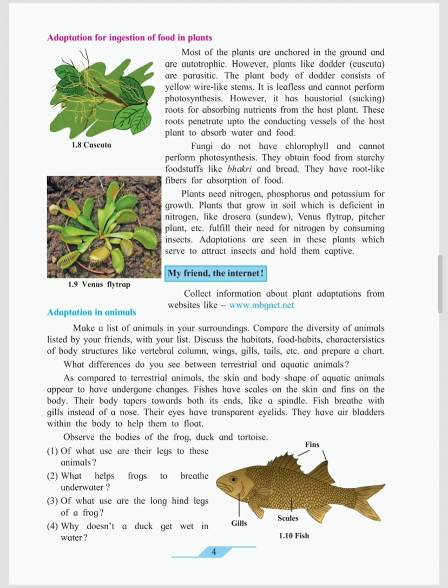In the next class, we shall continue the same lesson with the new point, adaptation in animals and classification of plants and animals, that is living organisms.